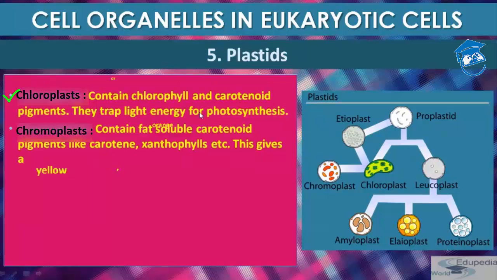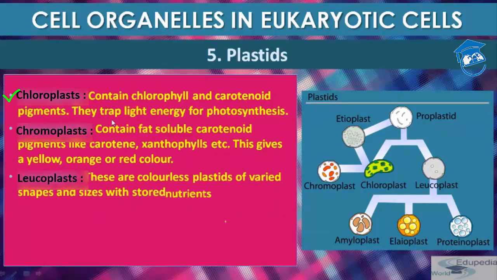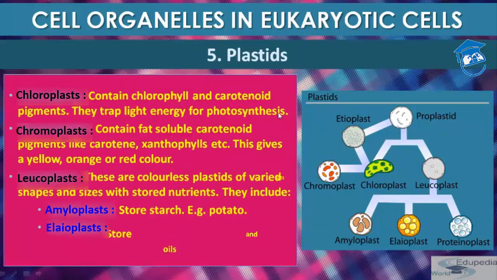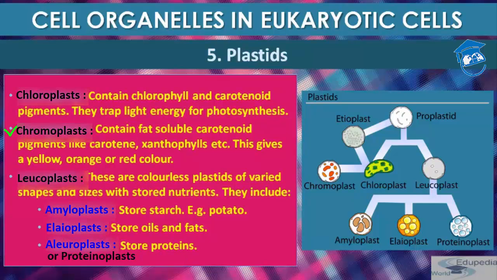Chloroplast contains chlorophyll and carotenoid pigments. They trap light energy for photosynthesis. Chromoplast contains fat soluble carotenoid pigments like carotene, xanthophyll, etc. This gives a yellow, orange or red color. Then comes leucoplast. They are colorless plastids of variable shape and size with stored nutrients. They include amyloplast, elaioplast and proteinoplast.